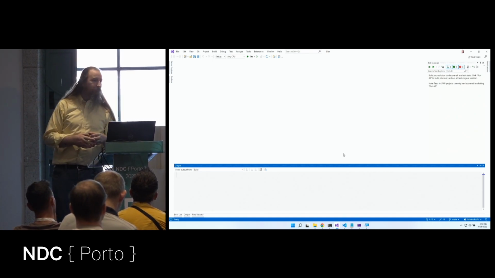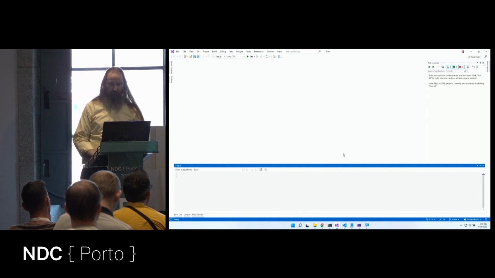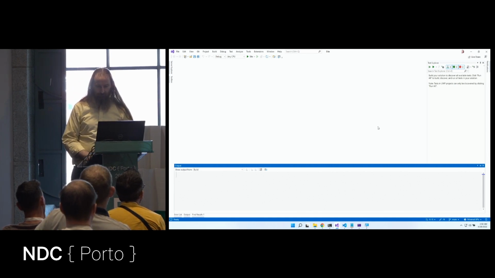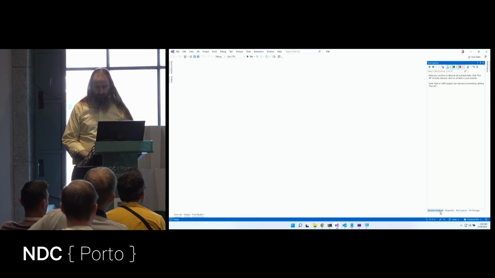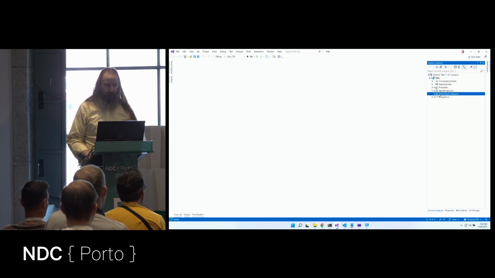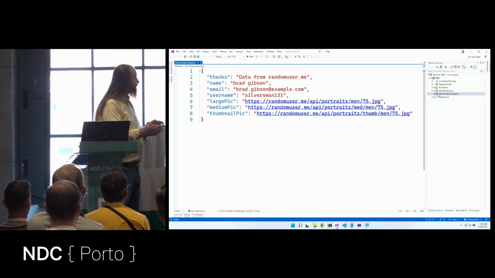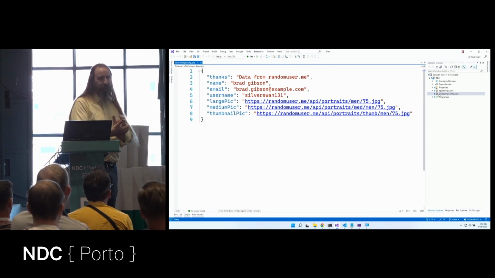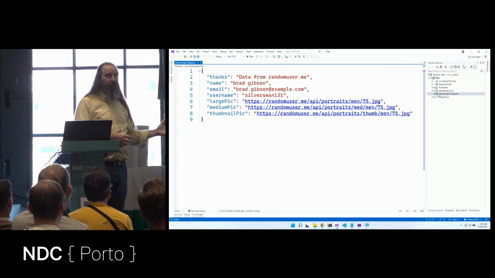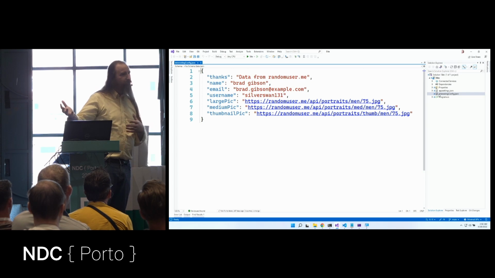What if I need a handful of things? So for example, I have this project where I just need to get this interesting config file online. Thank you to randomuser.me for this data. This isn't an actual user, but I have this JSON file and I just need to serve this from an endpoint.